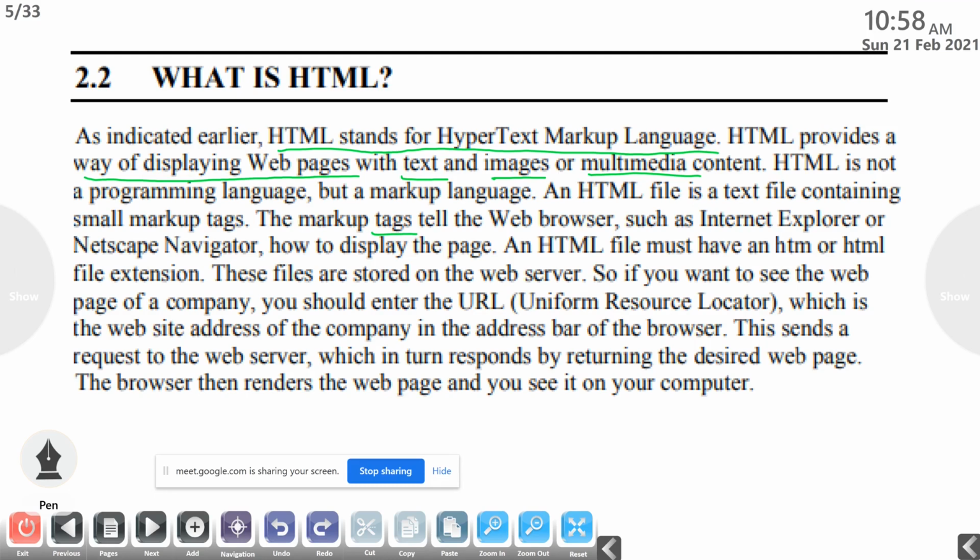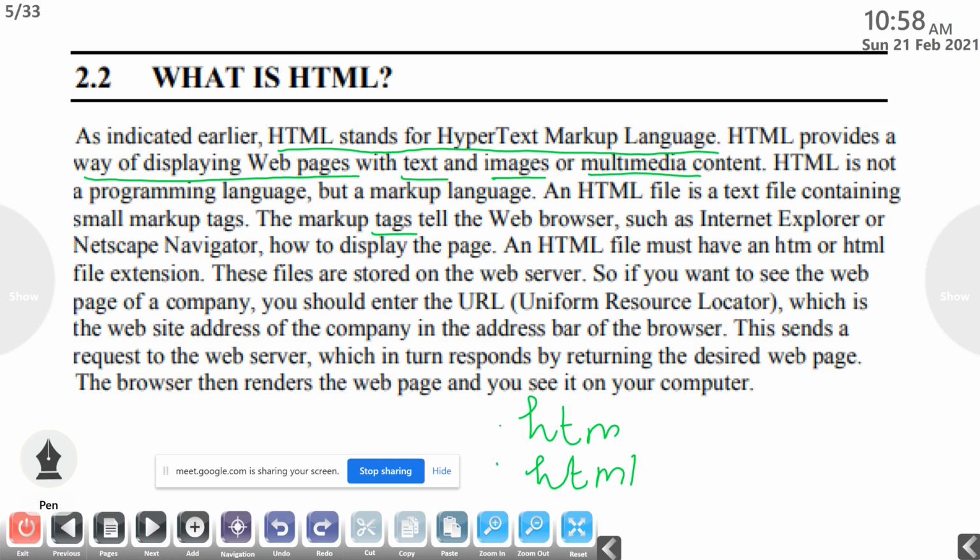An HTML file must have an extension of .htm or .html. So all the HTML files should have the file name extension .htm or .html.